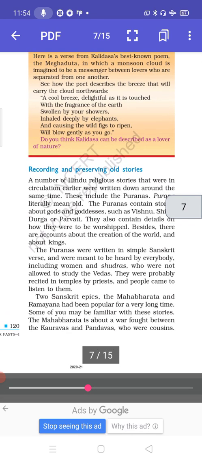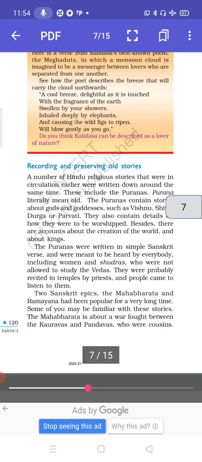Then we have to start with recording and preserving old stories. A number of Hindu religious stories that were in circulation earlier were written down around the same time. These include the Puranas. Purana literally means old. The Puranas contain stories about gods and goddesses such as Vishnu, Shiv, Durga or Parvati. They also contain details on how they were to be worshipped.